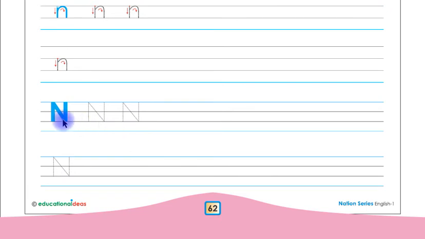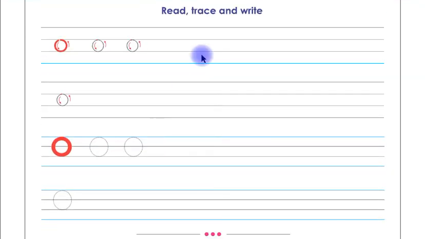This is letter N in capital letter shape. Children, you have to trace and write letter N in capital letter shape on these 2 lines by yourself. This was our page number 62. This is page number 63.